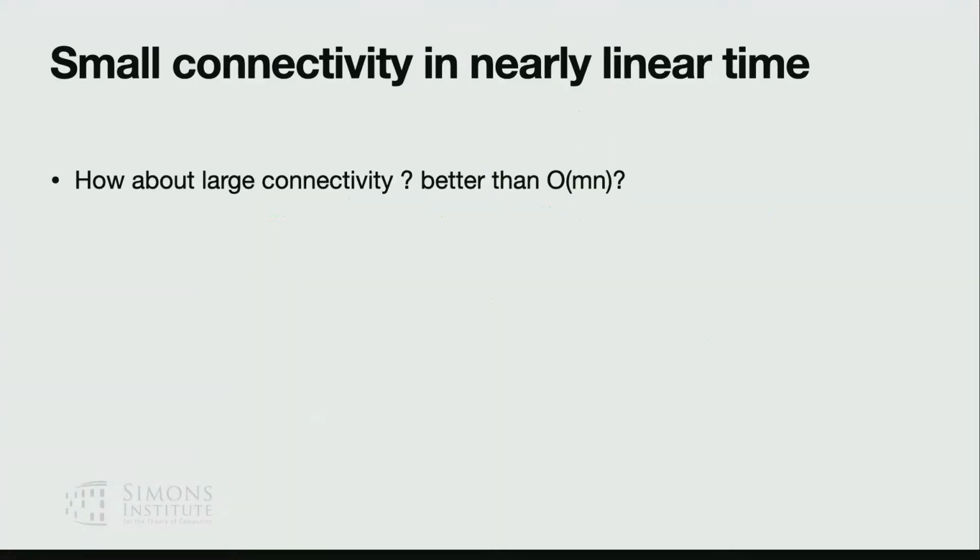And here, for small connectivity, we know how to do it in near linear time. But the next question is, how about larger connectivity? What do we know about that? Can we do anything better than mn? For this question, let me rephrase the literature in the context of MaxFlow computation.